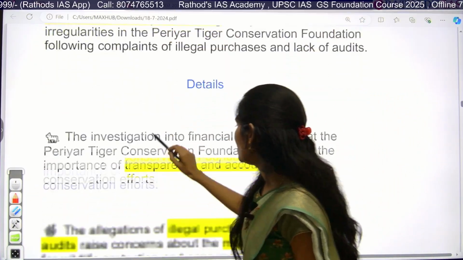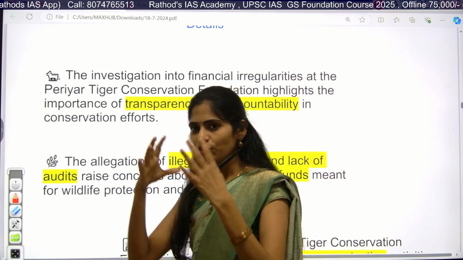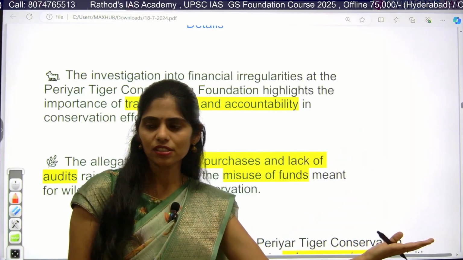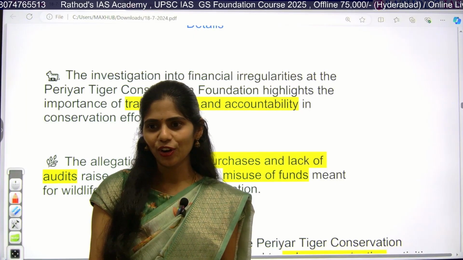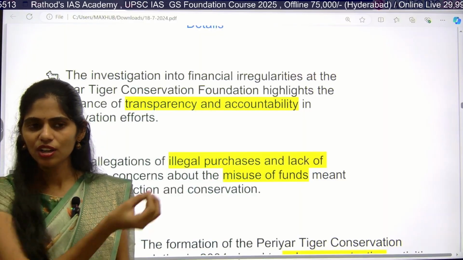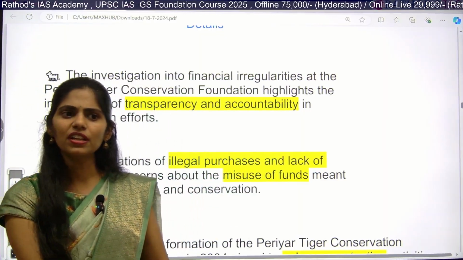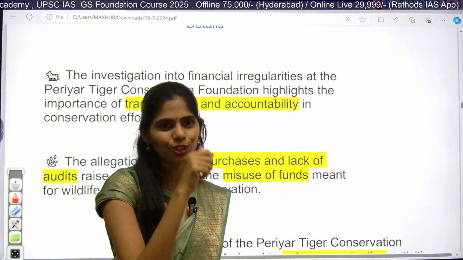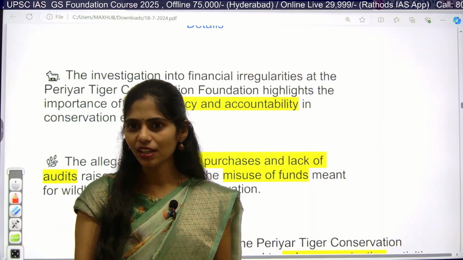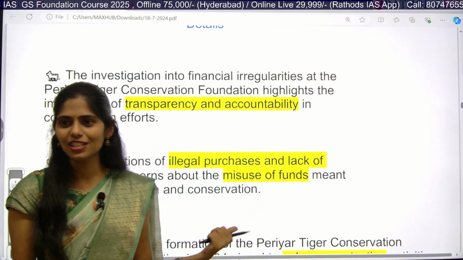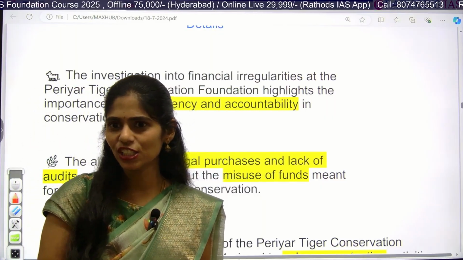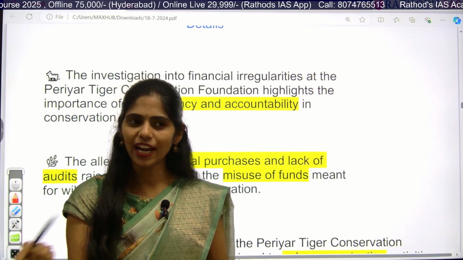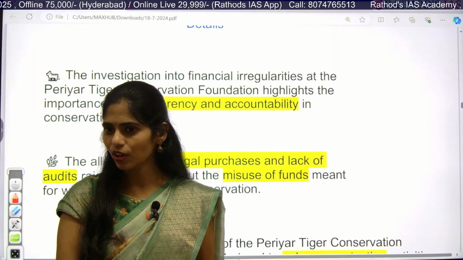And if you see the key points, what you have to get here is, we are giving certain funds for the protection of certain animals. So whenever there is illegal purchasing, or whenever there is no auditing, what is the use of that fund or the project? These funds come from you, the people who are paying taxes to the government, right? Why? Because the government will be doing something good. But if there is misuse happening, will taxpayers be happy after reading this news? No, right? They will try to evade the taxes. Yes or no? And again that will lead to loss to the government exchequer.